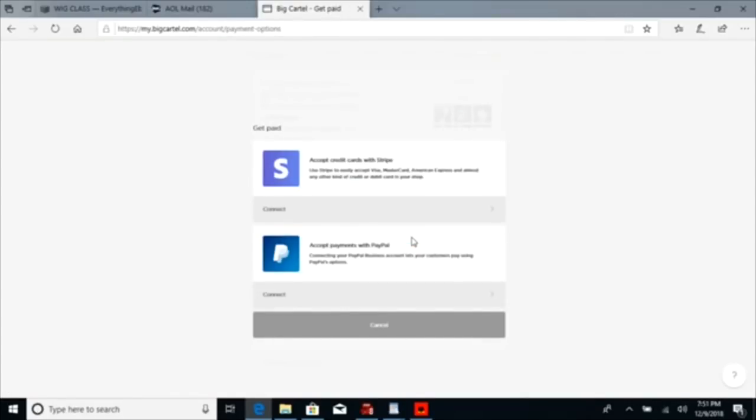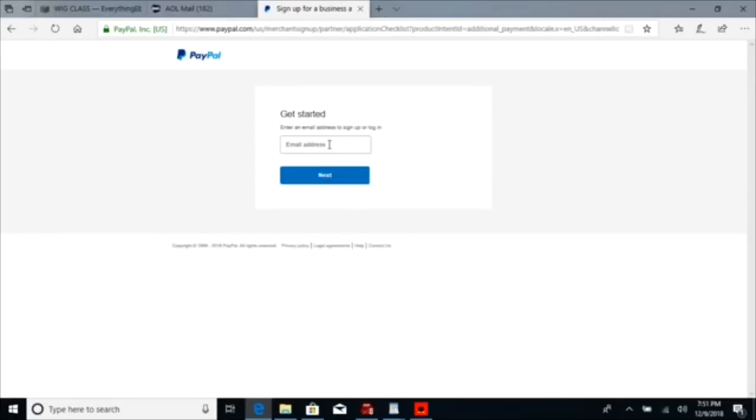They have two options for you on BigCartel: Stripe and PayPal. Okay. All you have to do is click connect. It's going to take you to that website and you're going to have to log in your information. Okay. I'm just going to do PayPal because I remember my PayPal information. If you don't have a PayPal or a Stripe account, you can just go to their website and create one for free.